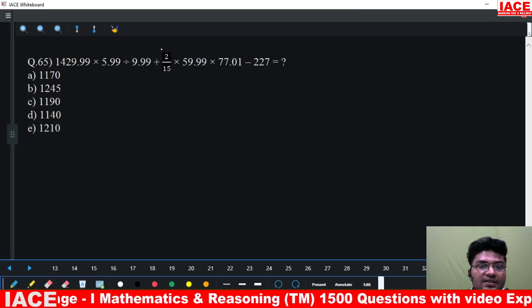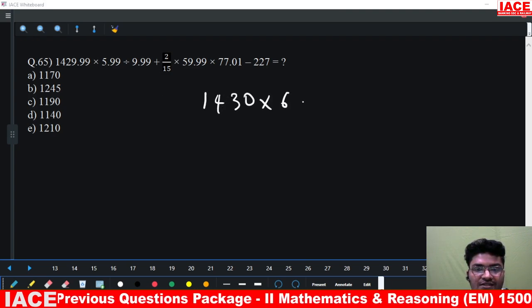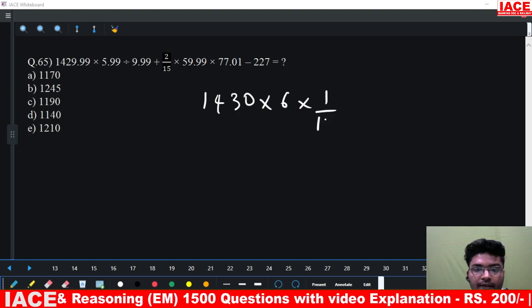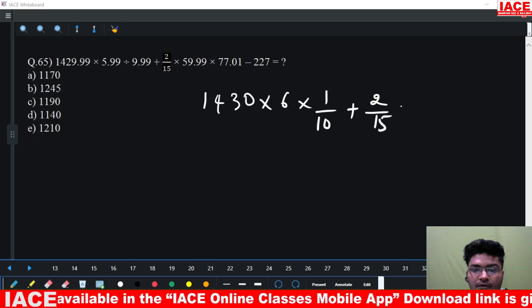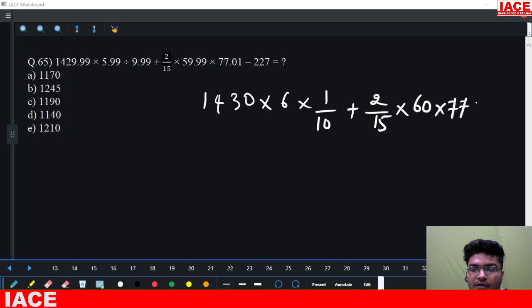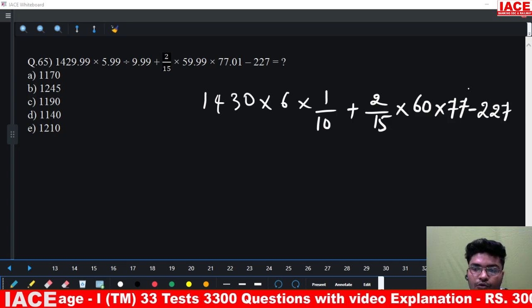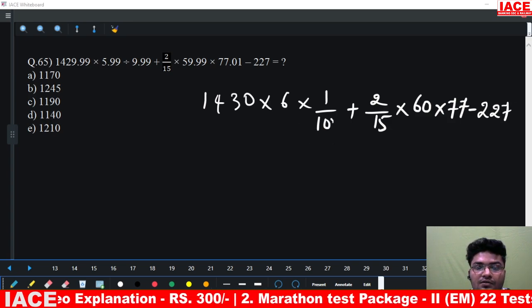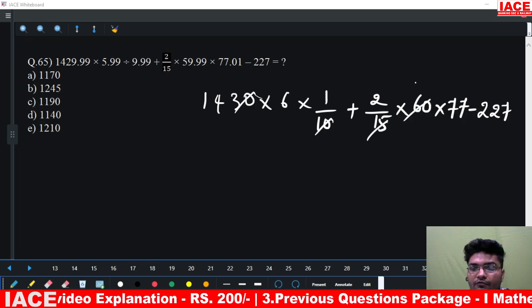So question number 65. This is 1430 into 6 into 1 by 10 plus 2 by 15 into 60 into 77, and this is minus 227. The zeros get cancelled, and this is 15 ones, 15 fours.